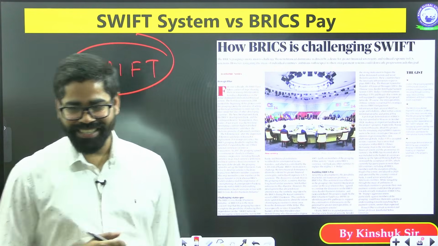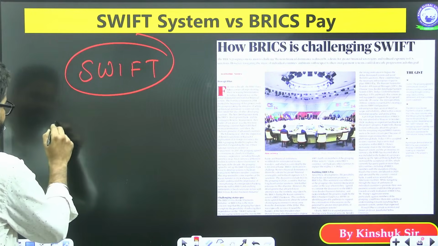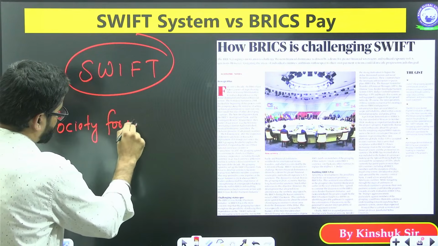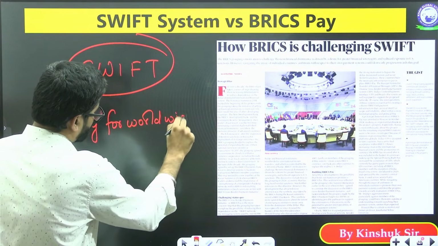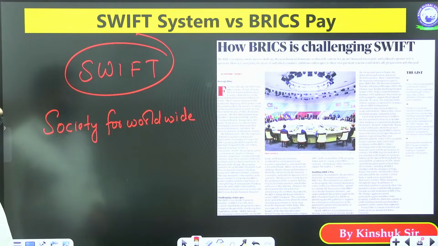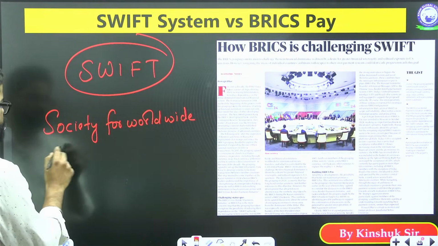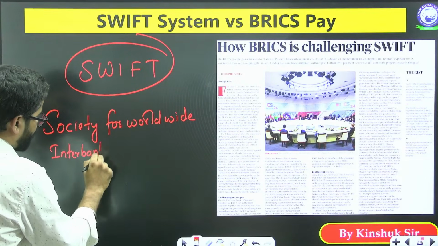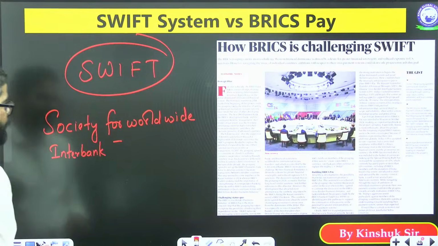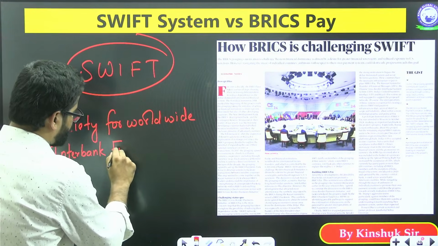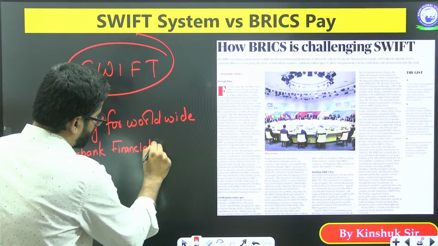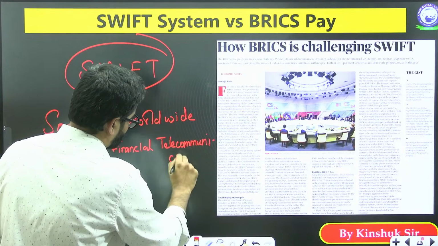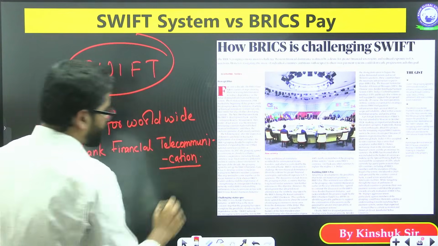International transaction. See, SWIFT stands for Society for Worldwide Interbank Financial Telecommunication.